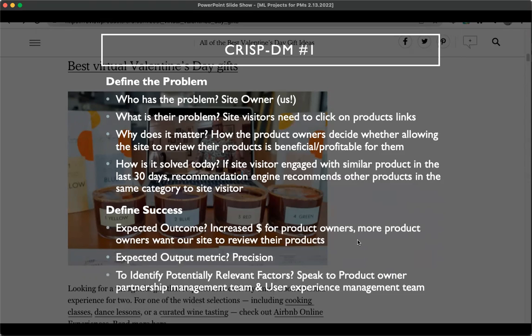Our definition of success is the outcome being increased revenue for product owners, where more product owners will automatically want our site to review their products. The expected output metric is precision. We want to increase the likelihood of predicting a true positive. To identify potential relevant factors, we need to speak to product owner partnership management teams, as well as user experience management teams.